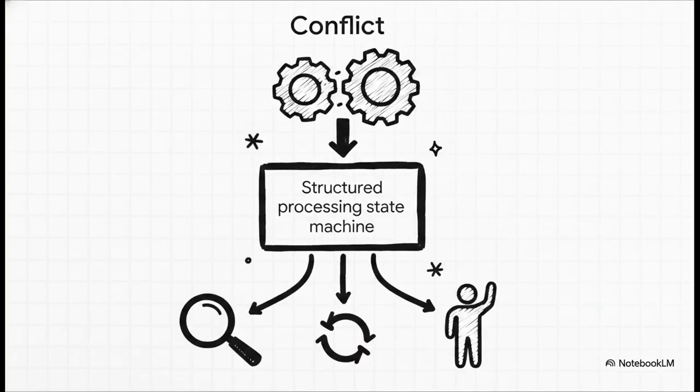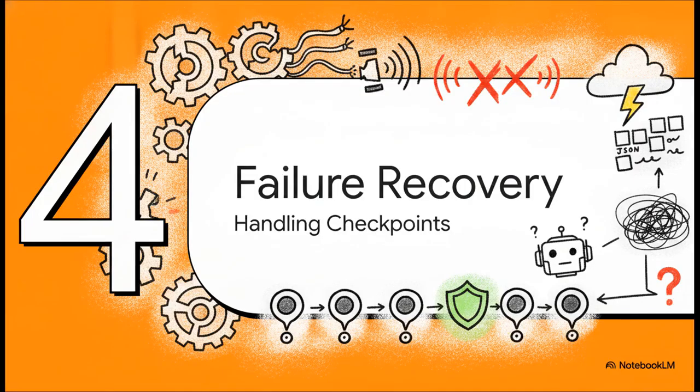The key insight here is that in a swarm, conflicts are not bugs. They are completely expected behavior. Therefore, your conflict handling has to be totally deterministic. You have to build rules directly into the state machine. So if there's a conflict, the system might automatically use confidence thresholds, maybe invoke a dedicated verifier agent to arbitrate, rerun the entire research branch, or, for really high consequence actions, just stop and escalate to a named reviewer human gate. Which brings us to Section 4, failure recovery and checkpoints.